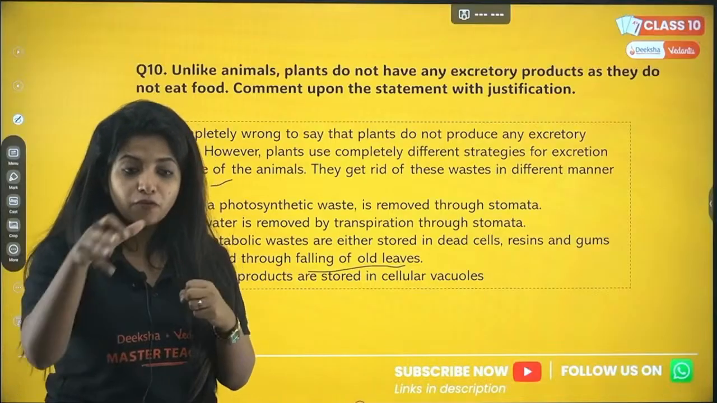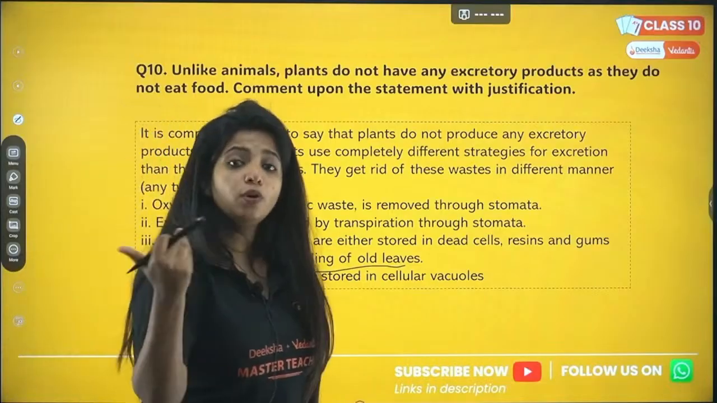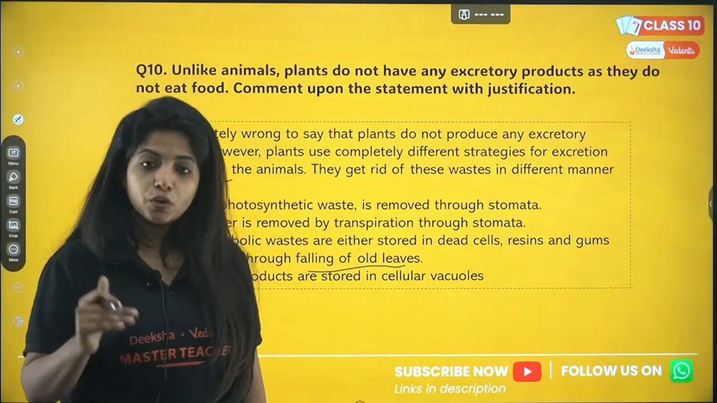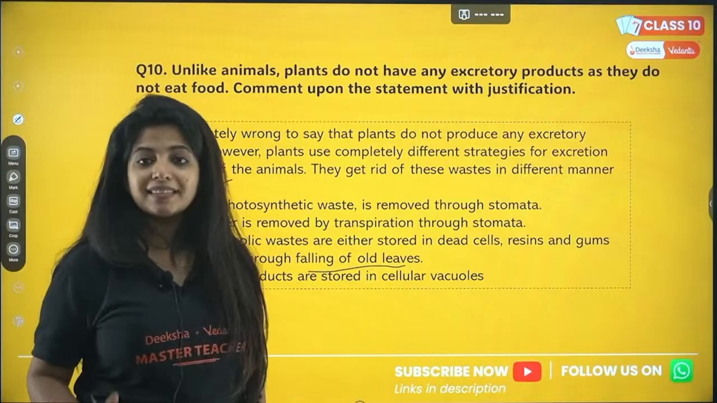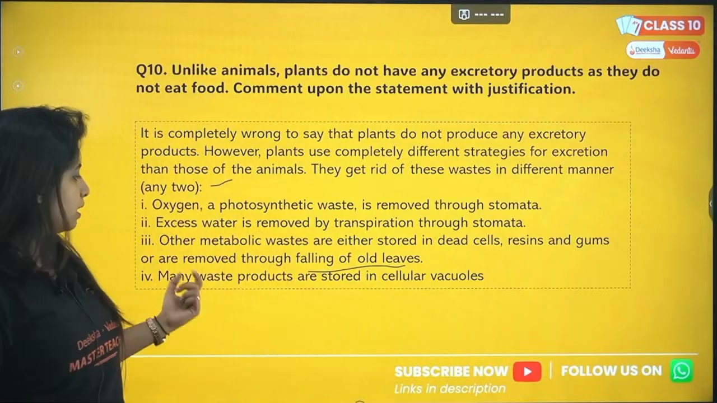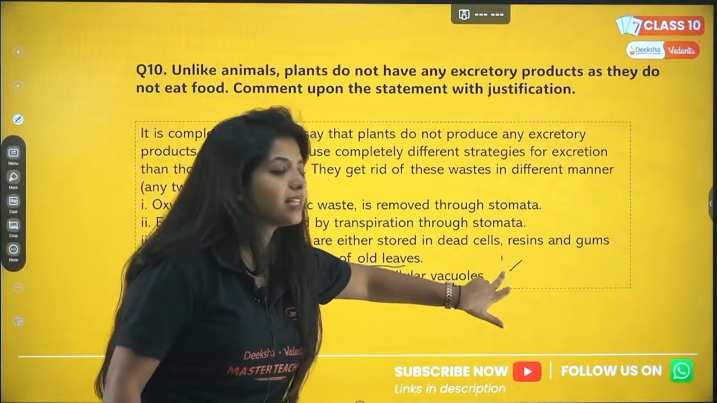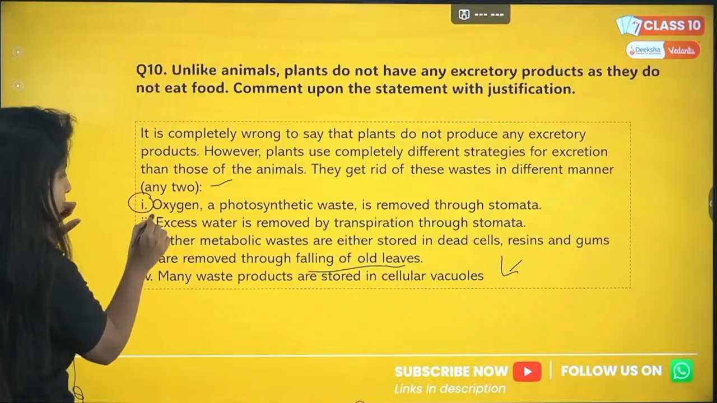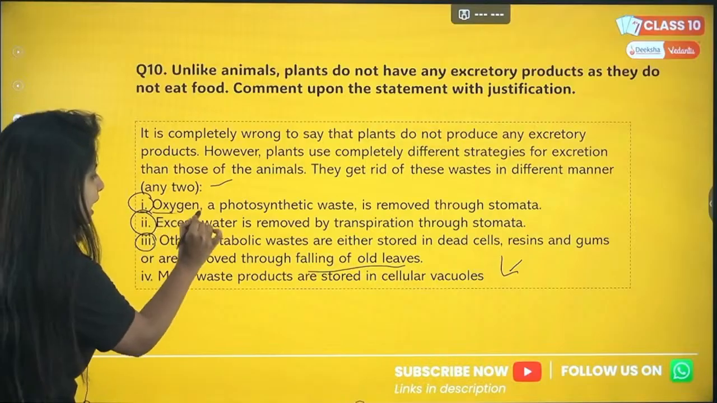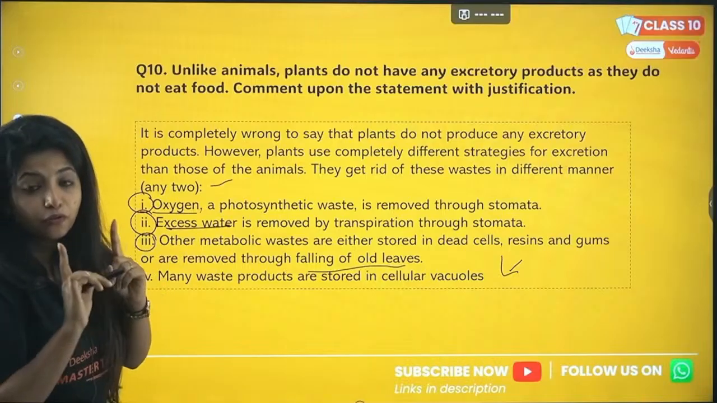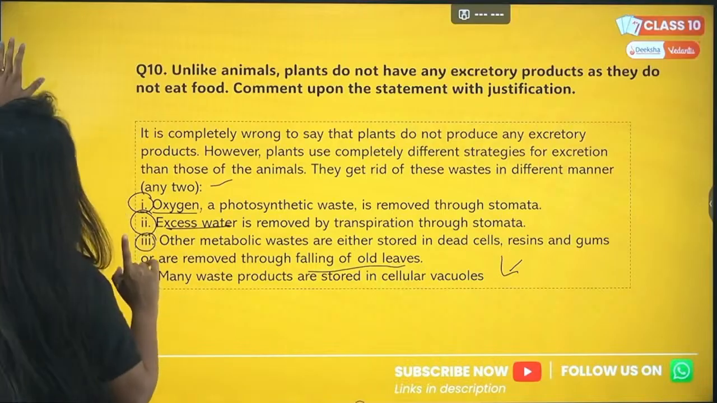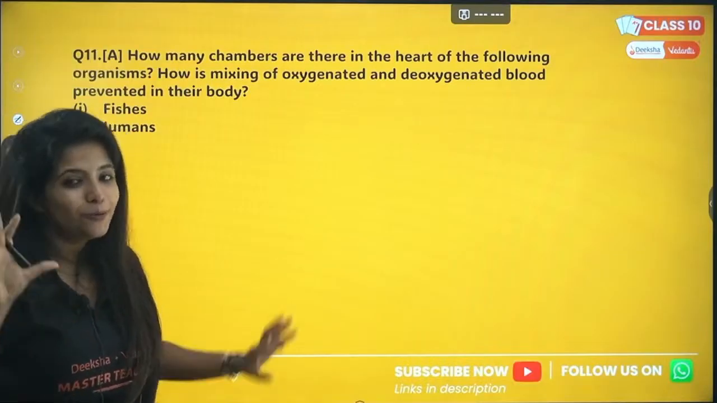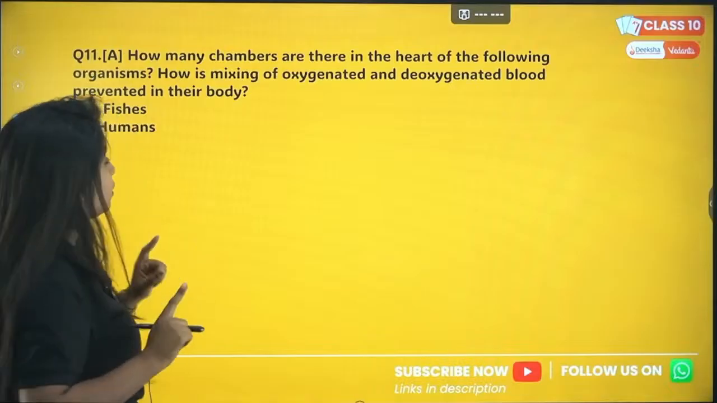The leaves you might have seen, they fall down. The older ones have all the unwanted things as well. So you always have to remember these are the 3 ways in which they excrete. And many waste products are stored in the cellular vacuoles, as I have already told you. I hope this answer is clear. Make sure you write your answers in points. Make sure you're underlining as well. It is going to be super helpful for your marks. A teacher who is tired of checking the answer sheets might look for the things that you have underlined and might give you free marks.